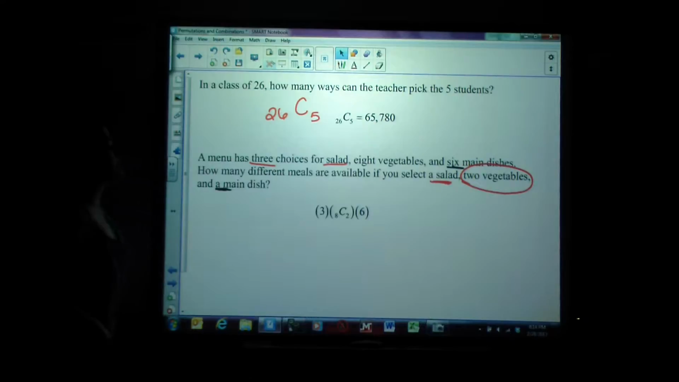That's 6. So we have 3 options for a salad, 8 combinations of 2 options for a vegetable, and 6 options for a main dish. If we type that into our calculator correctly, we should find that there are exactly 504 different options for meals.